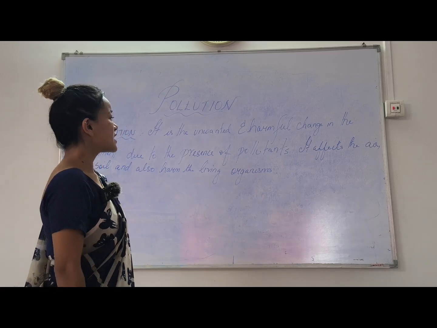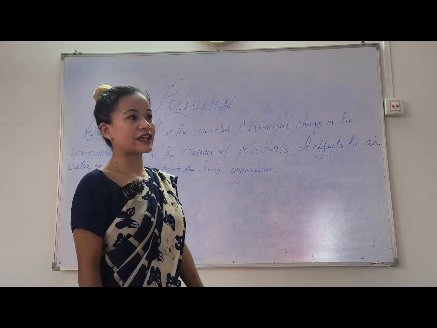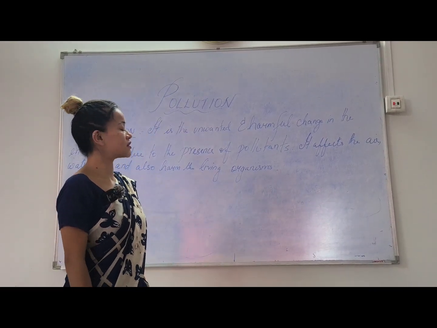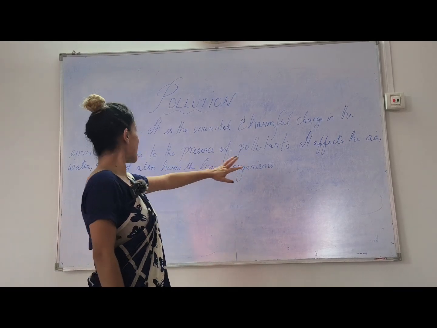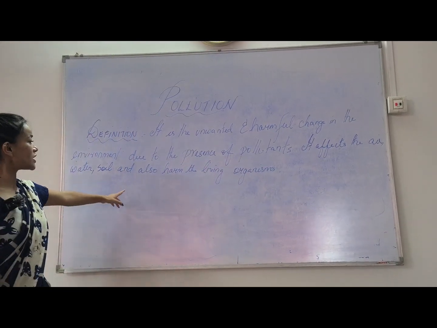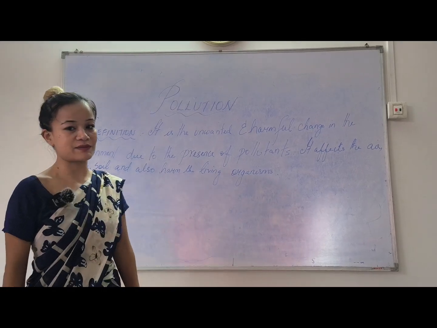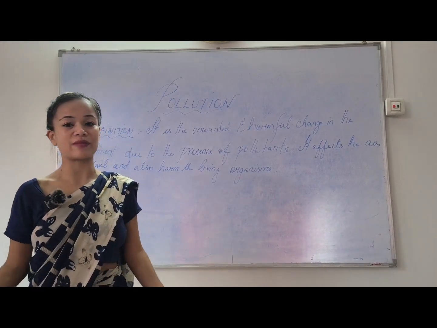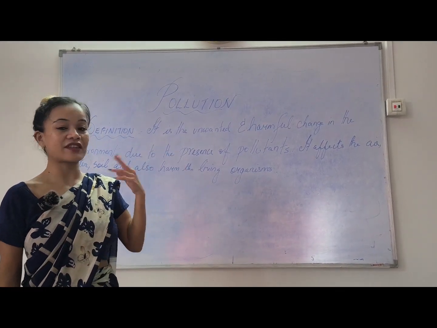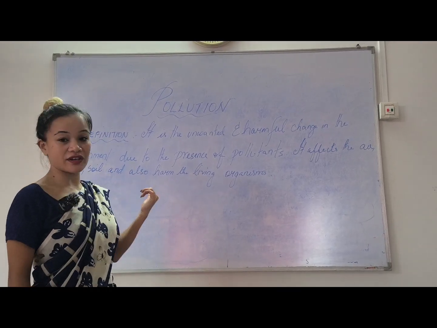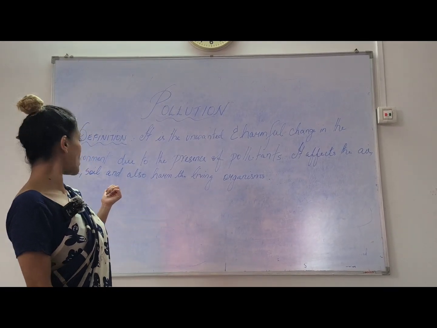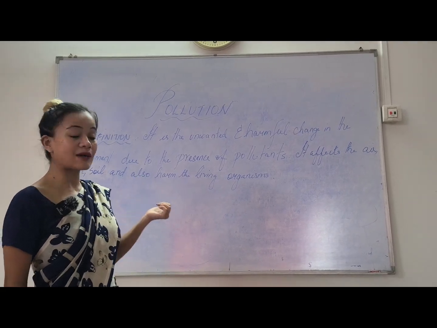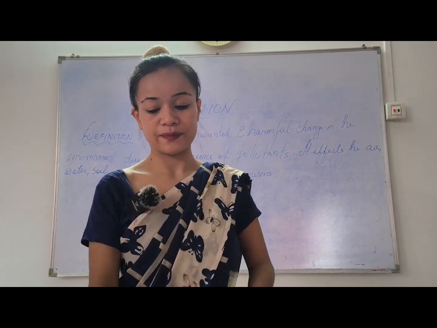What are pollutants? For example, chemicals which cause pollution of the environment. It affects the air, water, soil, and also harms living organisms. It affects the whole environment, especially the air that we breathe, the water that we use daily, the water that we drink, and the soil, and also harms living organisms.